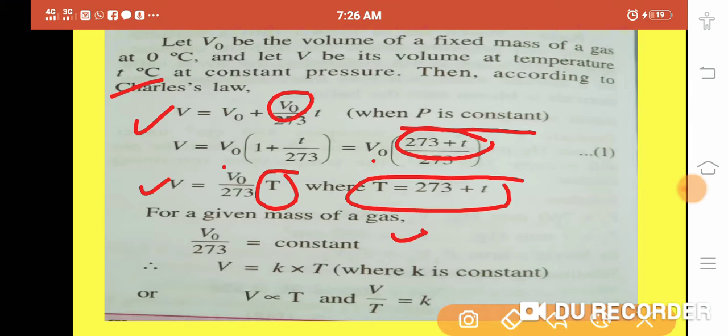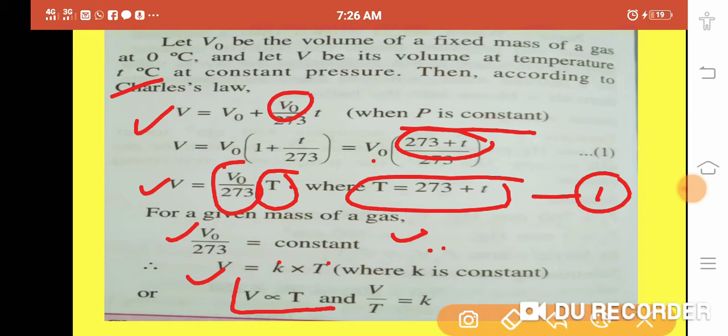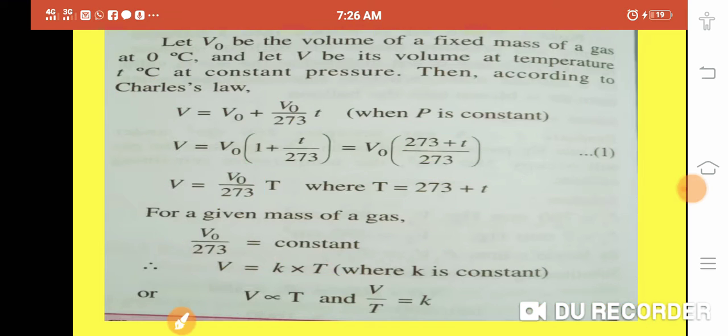For the given mass of the gas, V naught upon 273 will be constant. So if you put this value in equation number 2, then what will happen? It becomes V is equal to K into temperature T, since this is constant. It means V is directly proportional to temperature. According to Charles' law, at the constant pressure P, the volume V is directly proportional to the absolute temperature. With an increase in temperature, volume will increase. With a decrease in temperature, volume will decrease.